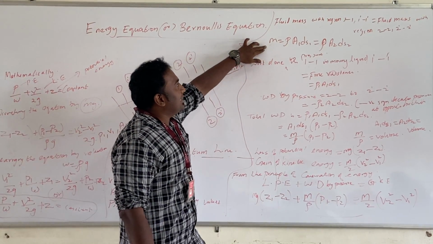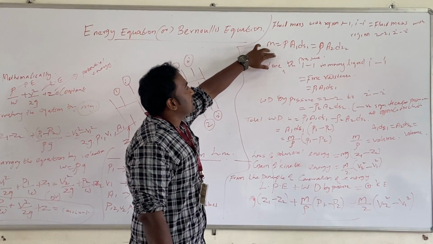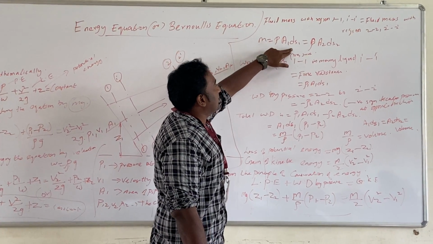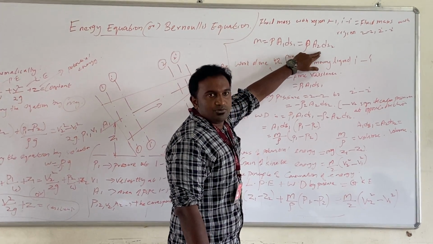So the formula is M equal to rho A1 ds1 equal to rho A2 ds2, where rho is the density.